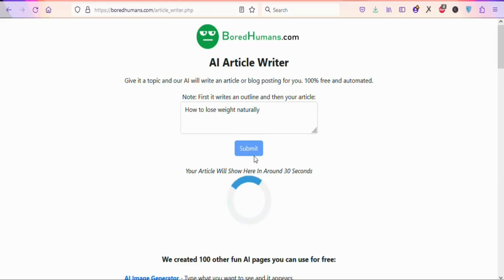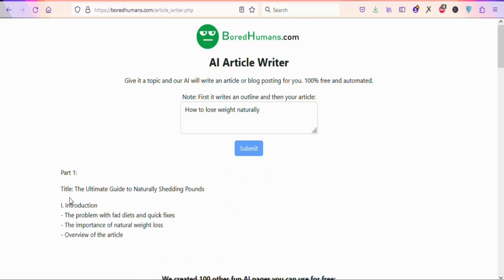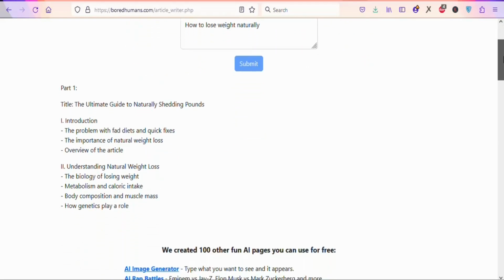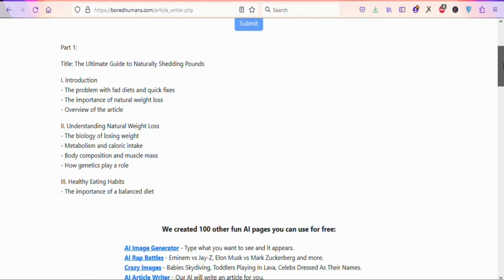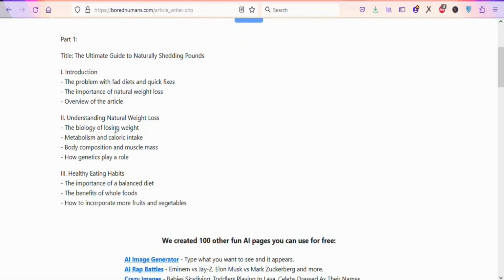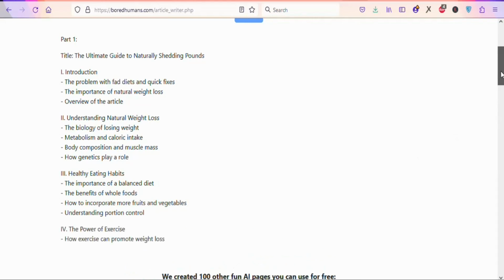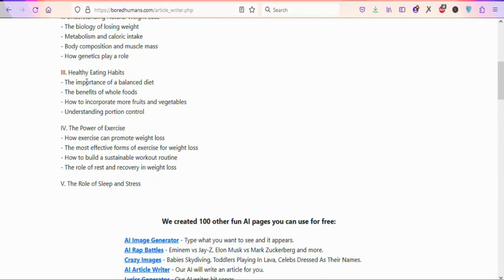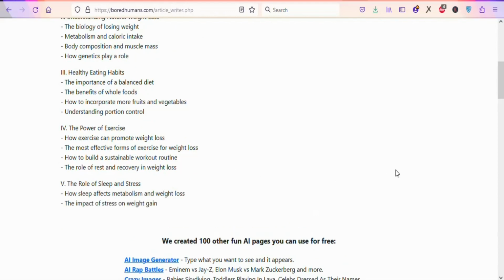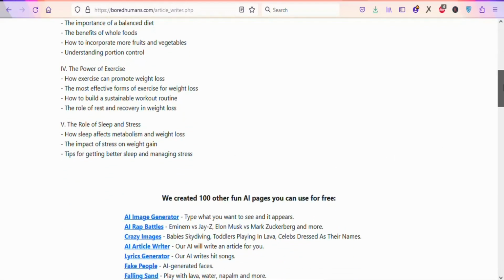So we are going to wait for it. It might take up to 30 seconds. As you can see, it has started generating the outline of the article. It is going to generate an outline of the article before it starts writing. As you can see, this is the outline of the article, so let's wait for it.